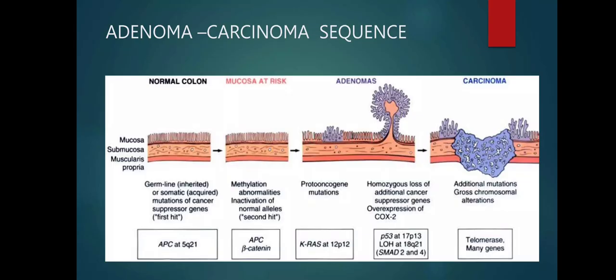Methylation abnormalities, inactivation of normal alleles. It is the second hit. Change of APC at beta catenin. When there is this, we can see that there is development of adenoma in the third picture. Proto-oncogene mutations such as KRAS at 12p12. Homozygous loss of additional cancer suppressor genes, overexpression of COX2. There is also P53 change at 17p13, LOH at 18q21, SMAD2 and 4.